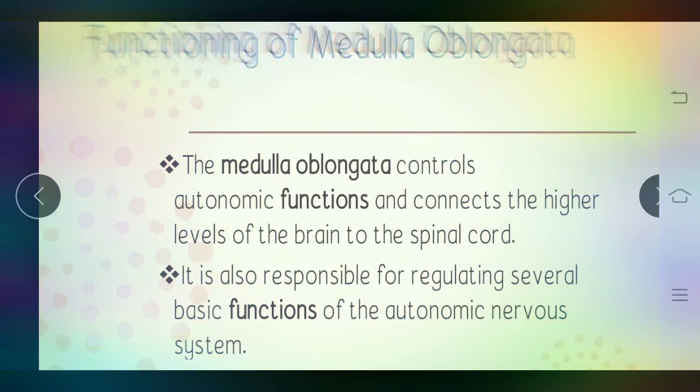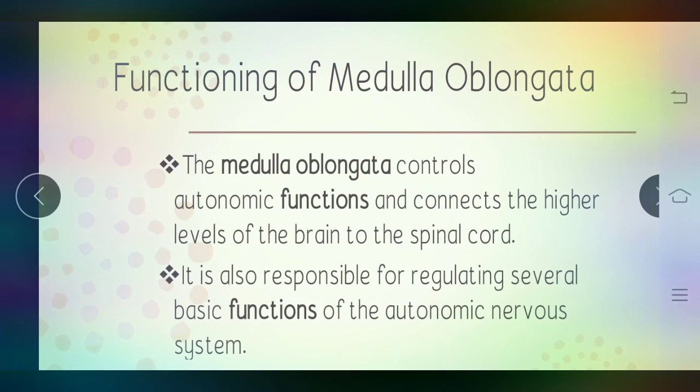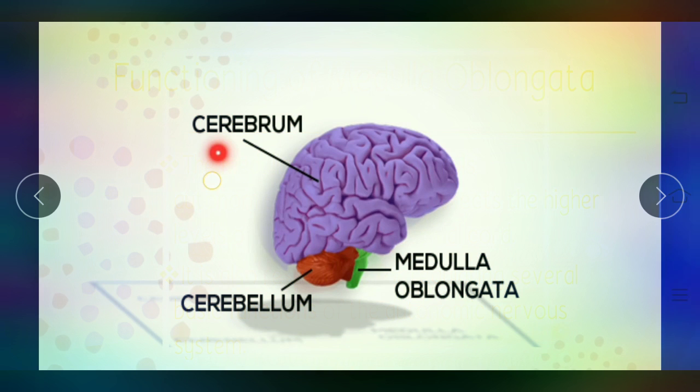Medulla oblongata. The medulla oblongata controls the autonomic functions. It connects the higher levels of the brain to the spinal cord. It is also responsible for several basic autonomic functions. Here is an image of the brain. It shows the cerebrum, the cerebellum, and the medulla oblongata.